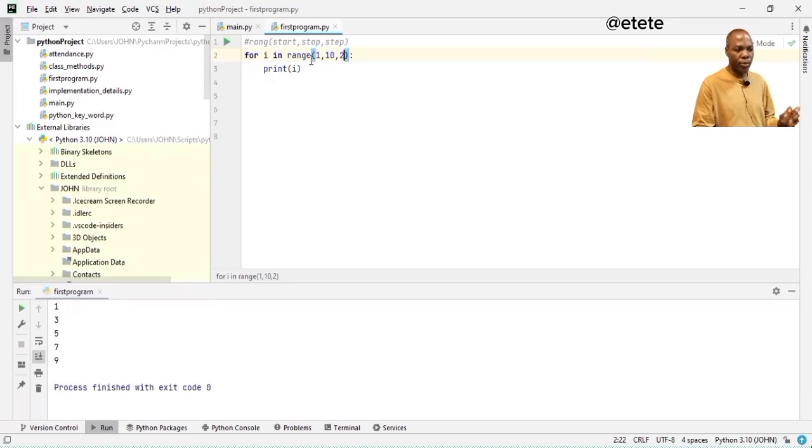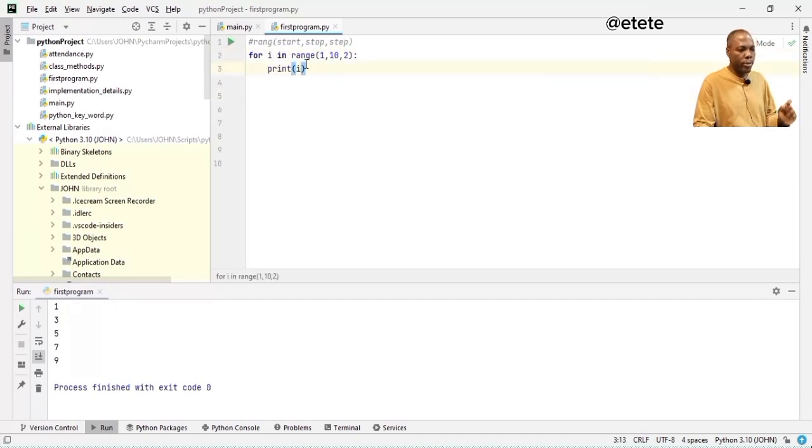So that is range: the start, the stop, and the step. It's telling me where it should start, where it's going to end, and then what the differences are, the range between the first number and the second number and the next number. So that is what this range is for.